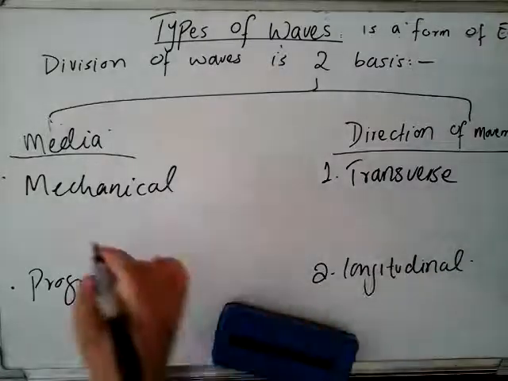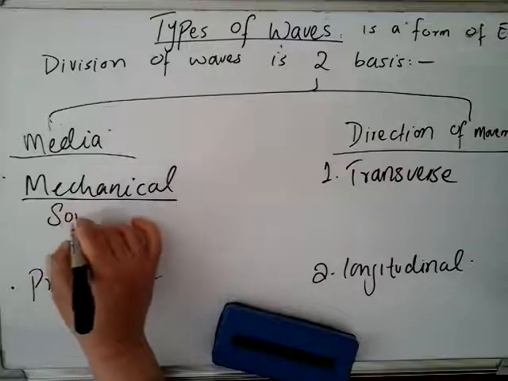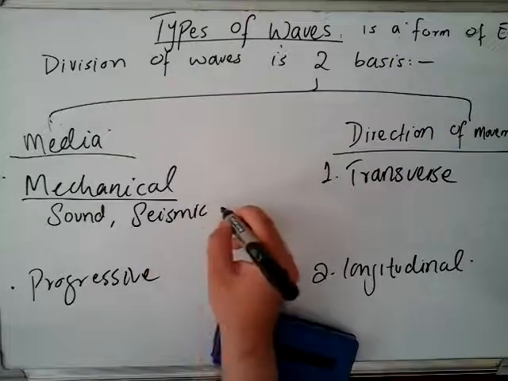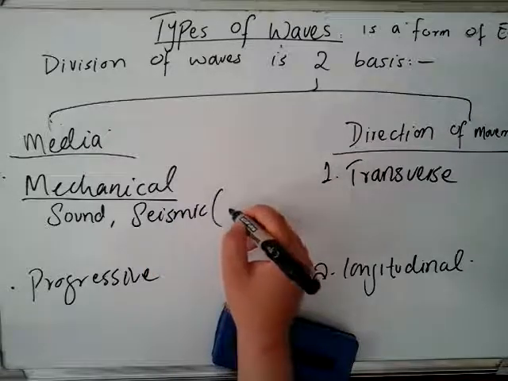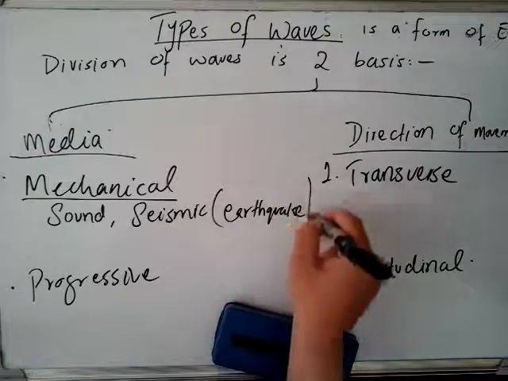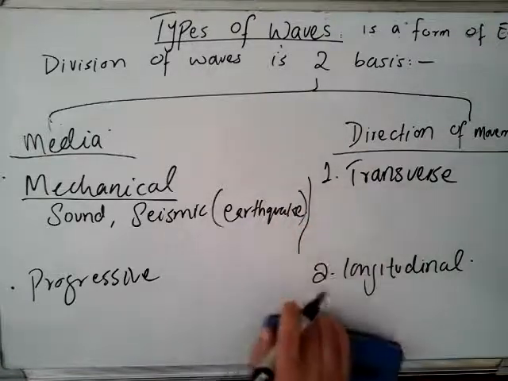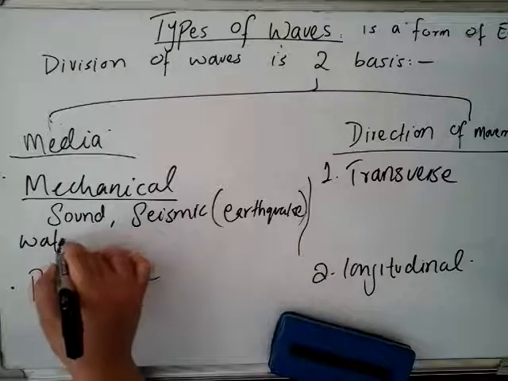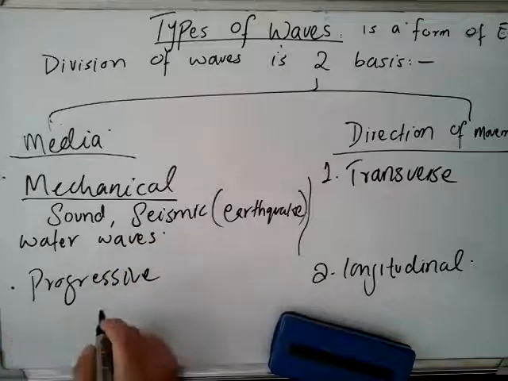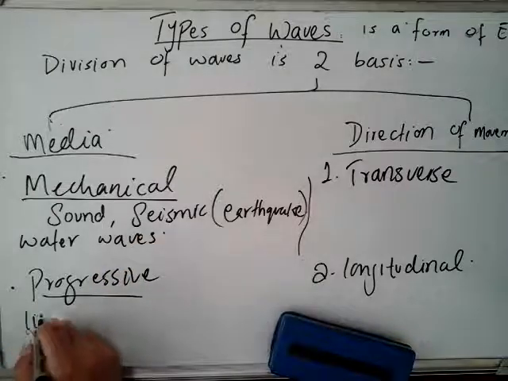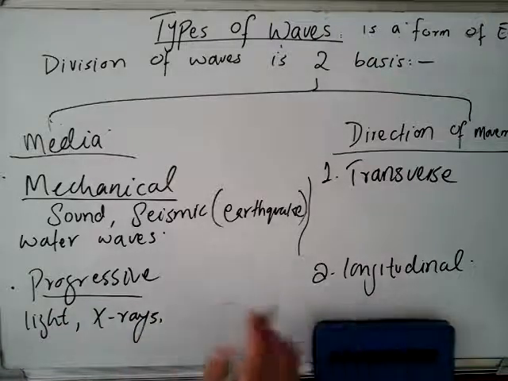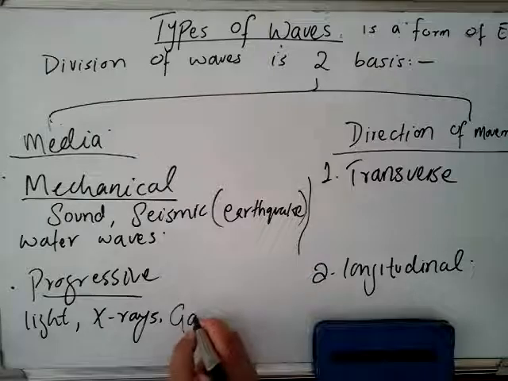An example of mechanical waves, as I told you, is sound. Seismic waves also, earthquake waves are called seismic waves. Water waves, all of them need a medium. Progressive or electromagnetic waves, like for example light, X-rays, gamma rays.